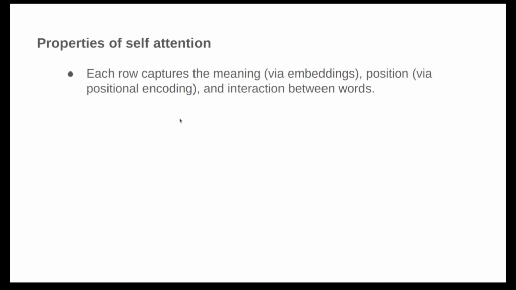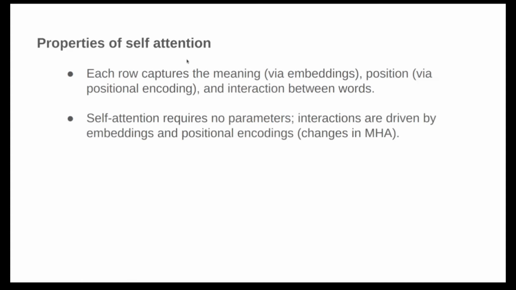Let's see some properties of self-attention. For each row, we are capturing the meaning with the embeddings and positions with position encodings, and we are getting the interaction between the words with the self-attention. Okay, so the next thing is self-attention requires no parameter. What does exactly this mean?